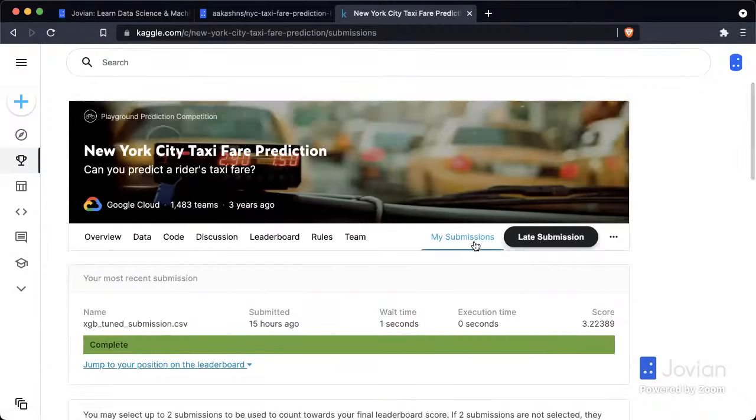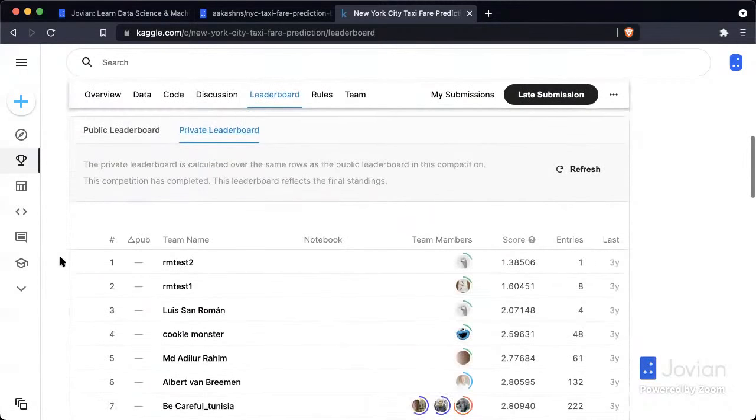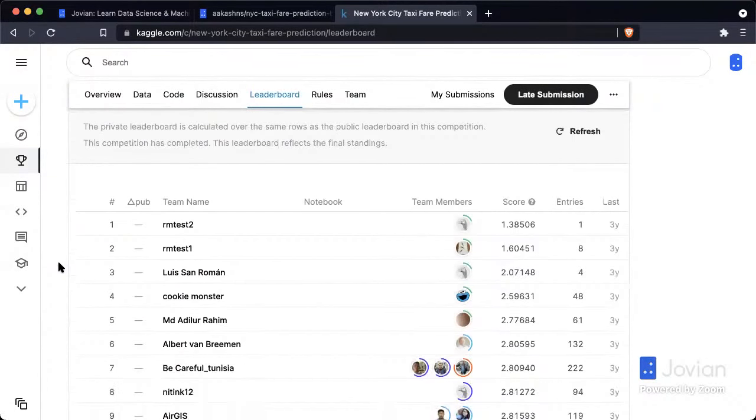Now, one of the best parts of Kaggle is that you can actually make submissions to the leaderboard. So you can do this. You can go to My Submissions and click Late Submission. And although you will not rank on the leaderboard, your submission will still be scored and you can see where you land among the entire set of participants in this competition.